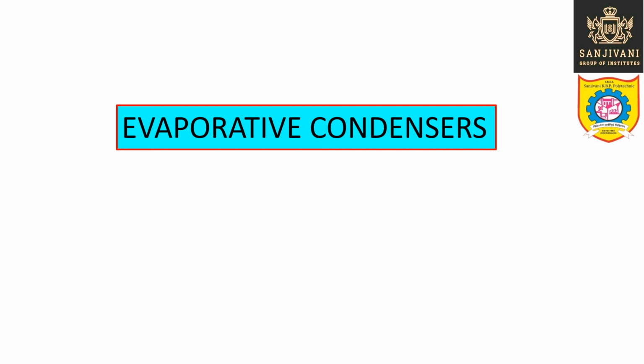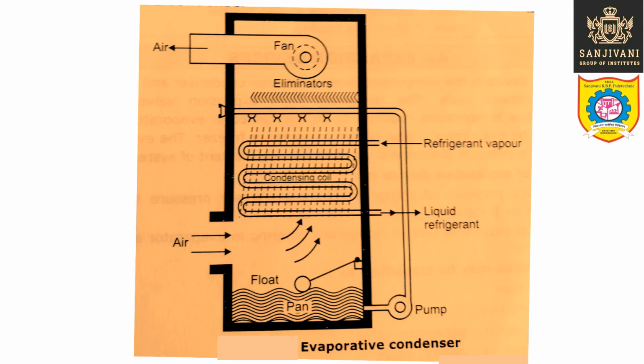This water also comes in contact with the stream of air. So when this stream of air comes in contact with the water, part of the water gets evaporated, and the heat of evaporation is taken from the condenser coil and ultimately from the refrigerant which is flowing through the condenser coil, right? And due to that, the refrigerant gets cooled and gets condensed into liquid, right? So that is the basic principle of the evaporative condensers. So evaporative condensers are very important. Let us study the evaporative condensers.